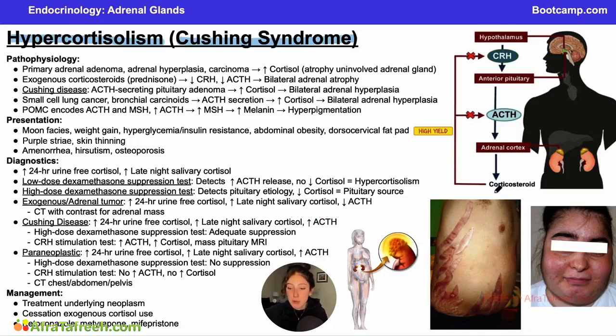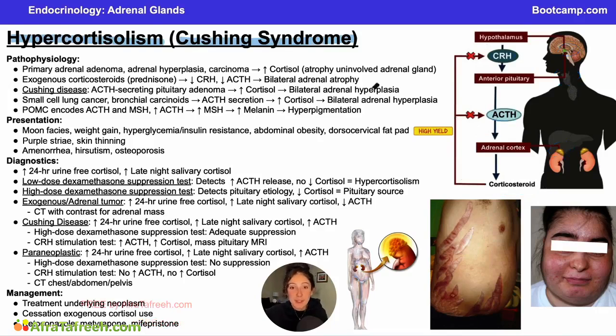Of course, because we are talking about cortisol, we are talking about our corticosteroid pathway over here. We'll quickly review. Our hypothalamus releases CRH. CRH travels to our anterior pituitary. Our anterior pituitary is going to release ACTH. ACTH will travel to our adrenal cortex, and it is going to be that zona fasciculata of your adrenal cortex, which of course will release our corticosteroids. All levels of this pathway are going to exert negative feedback on the previous level of the pathway, and that is how we control cortisol release in the body.